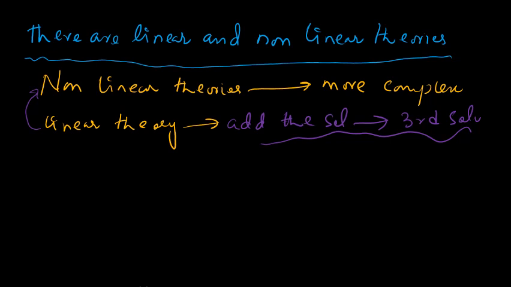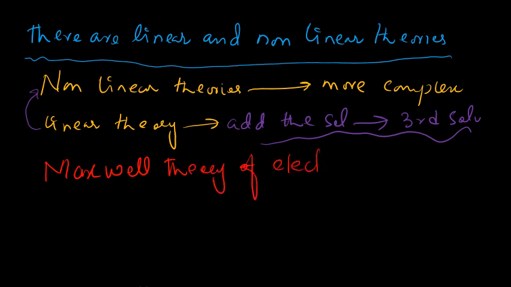Here we will discuss an example of a linear theory: Maxwell's theory of electromagnetism. So first, we will take the example of Maxwell's theory of electromagnetism.